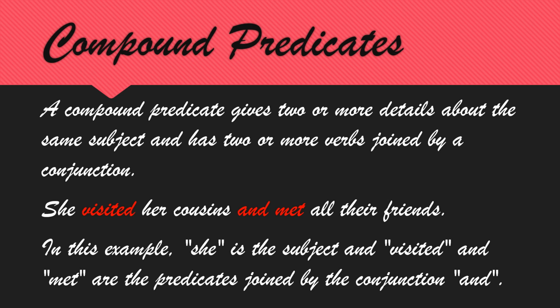They are joined by a conjunction. She visited her cousins and met all their friends. Both are actions: she visited and met. Both actions done by her only. Okay. So these kinds of sentences we can say compound predicates. In this example, she is the subject, and visited and met are the verbs joined by the conjunction, and she visited her cousins and met all their friends is a predicate. She is the subject here.